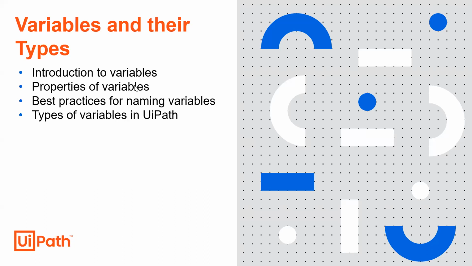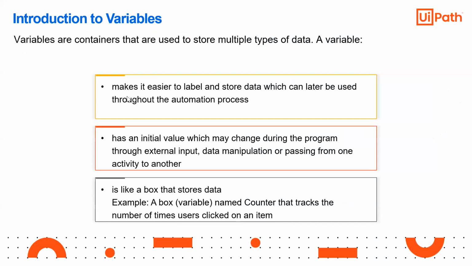First we are going to see the different types of variables, the properties of variables, and the best practices for variables and types of variables in UiPath. Okay, so variables are containers. As you know, in any programming language, variables are containers used to store multiple types of data, right?